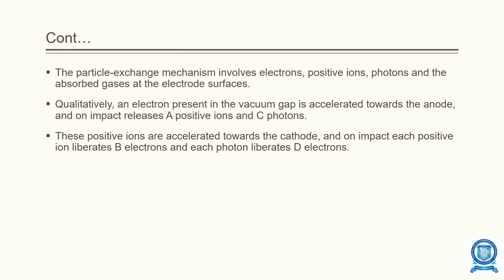The particle exchange mechanism involves electrons, positive ions, photons, and the absorbed gas at the electrode surface. Qualitatively, an electron present in the vacuum gap is accelerated towards the anode, and on impact releases a positive ion and photons. These positive ions are accelerated towards the cathode, and on impact each positive ion liberates B electrons and each photon liberates D electrons.